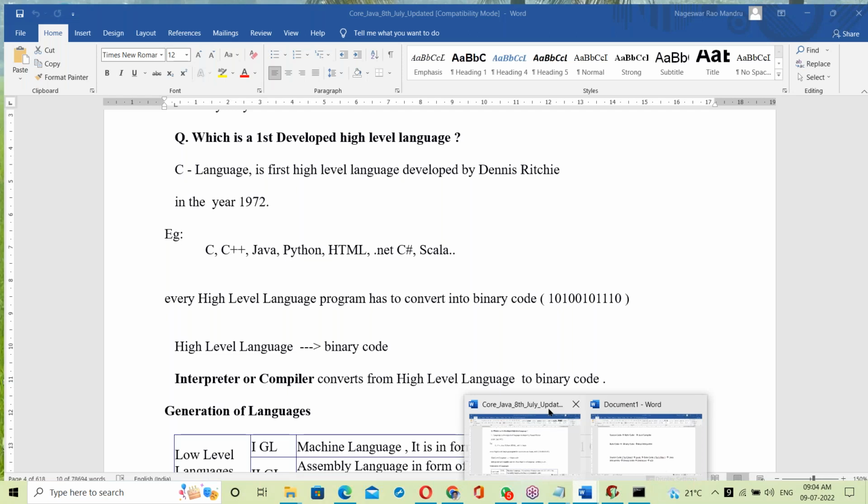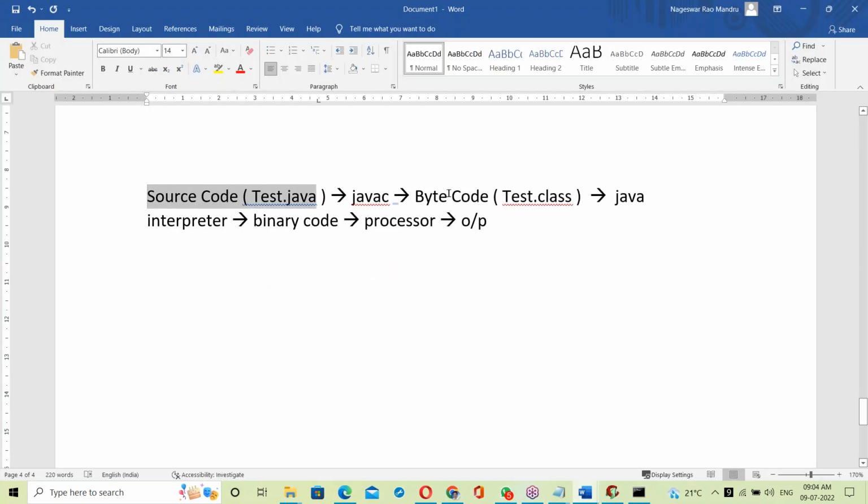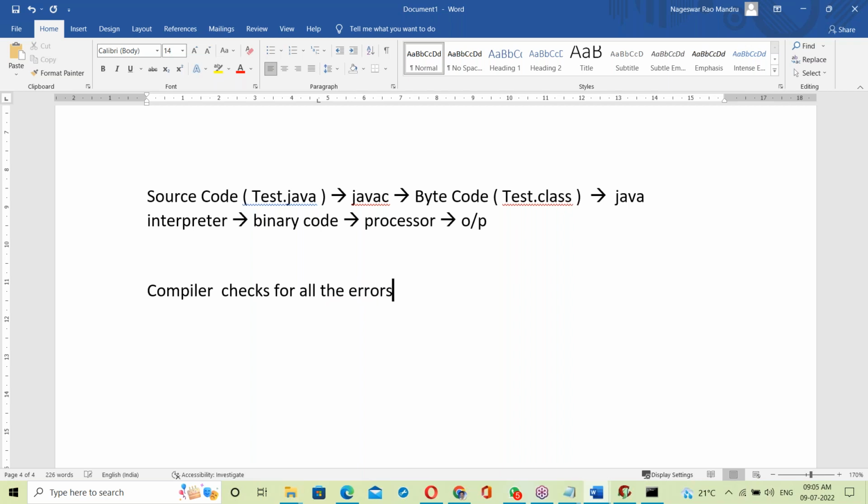Okay, so what's happened here? Source code to bytecode by the Java compiler. That means in Java, the compiler checks for all the errors from top to bottom, and generates a .class file.